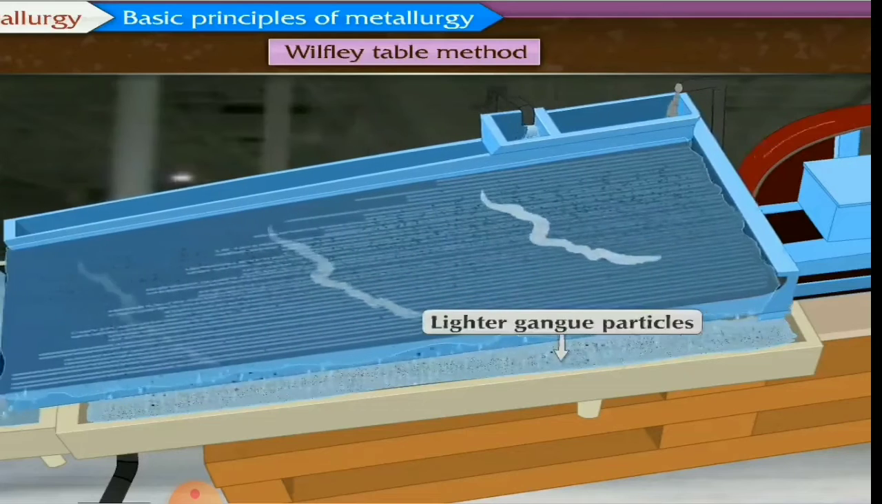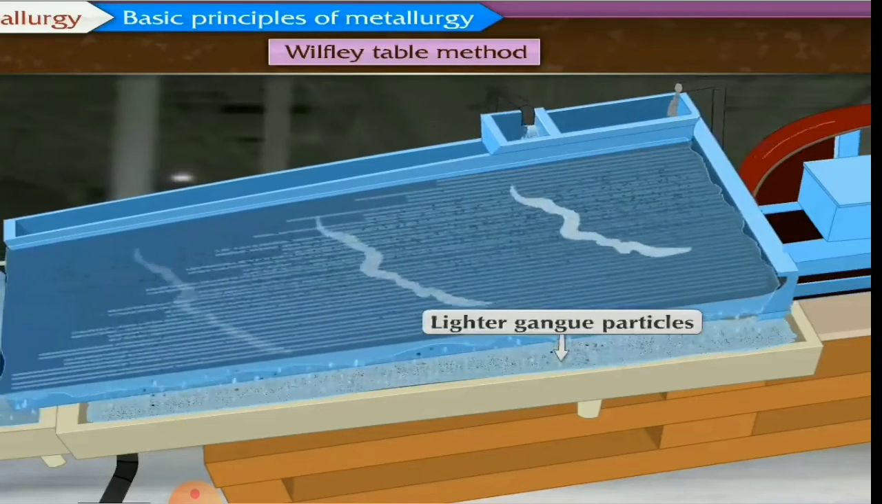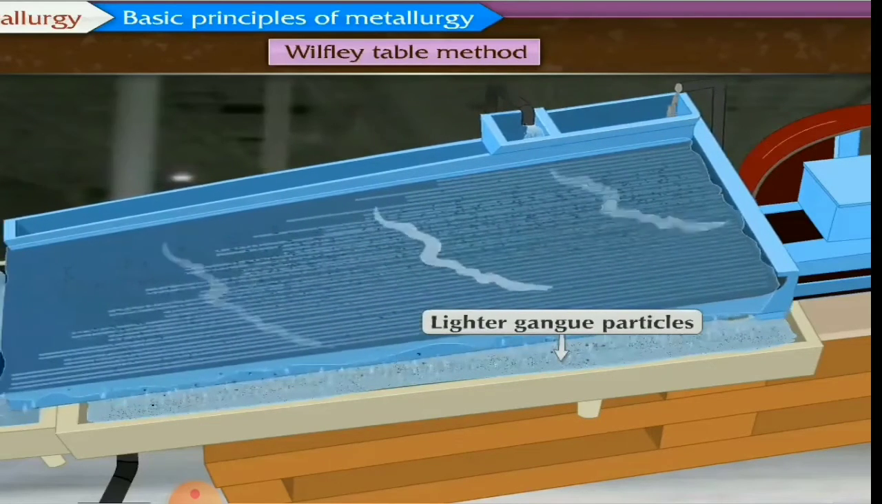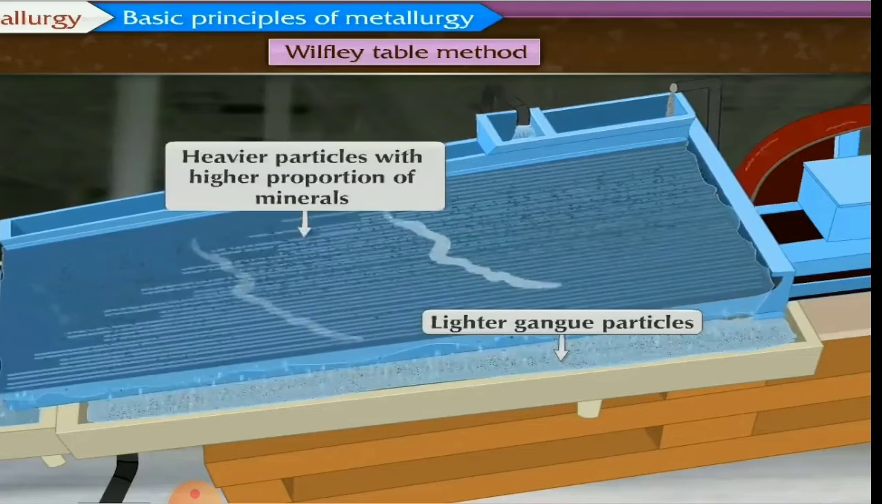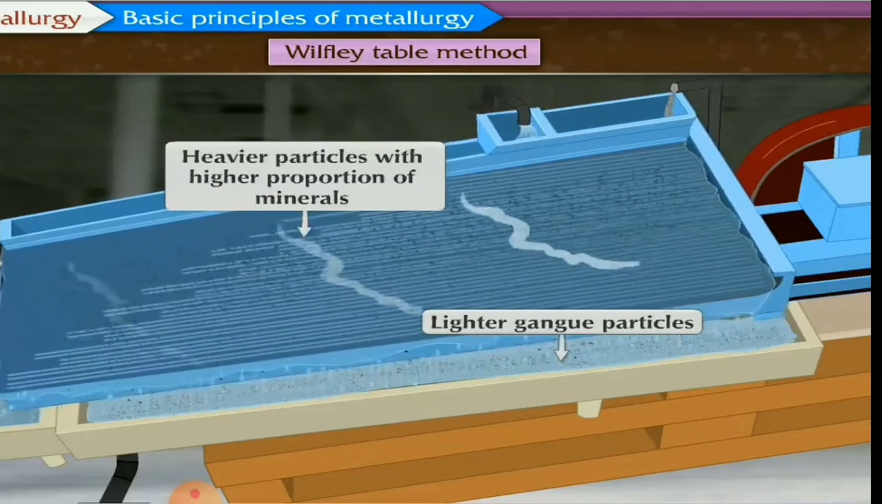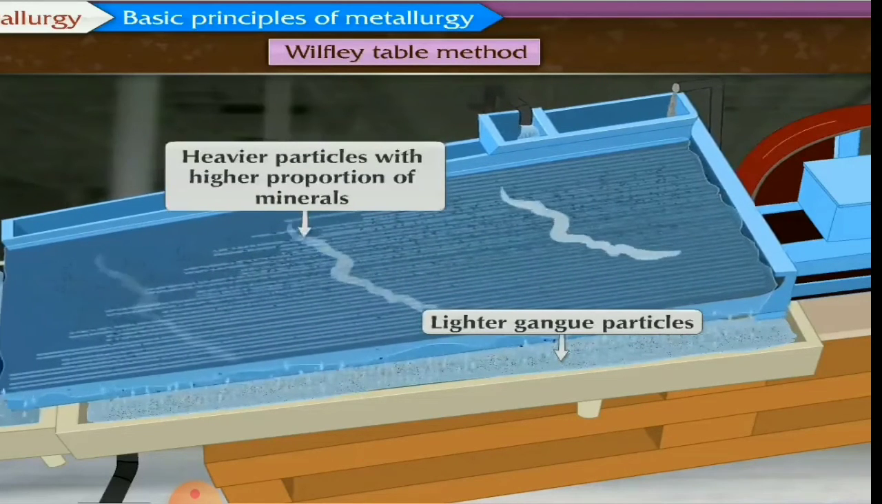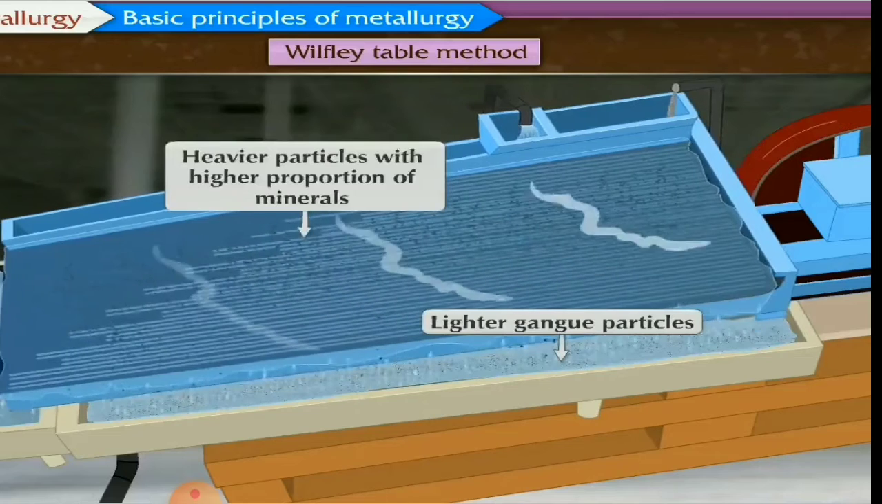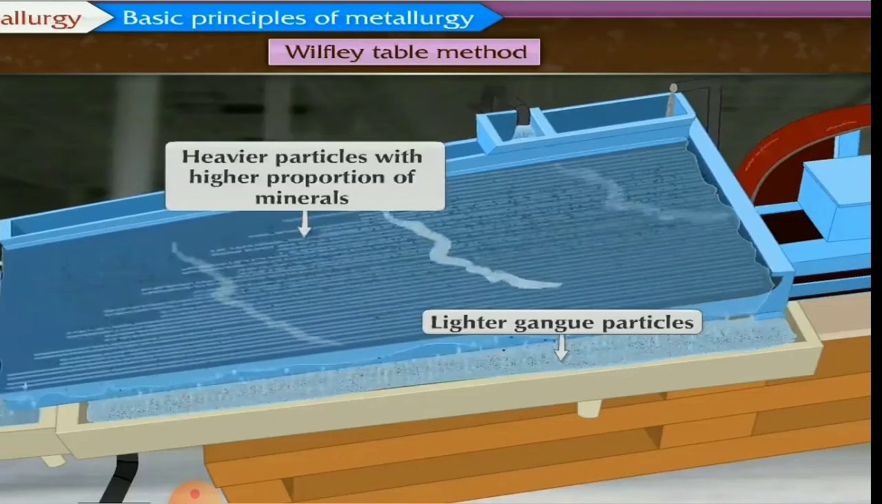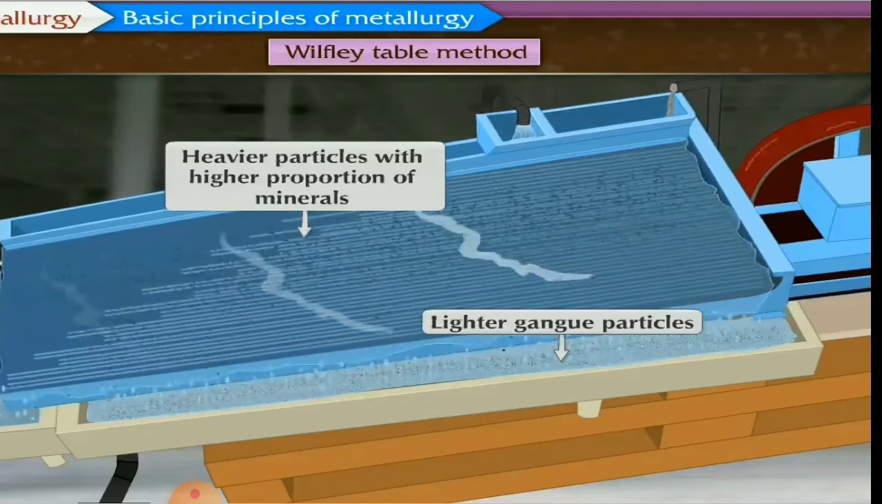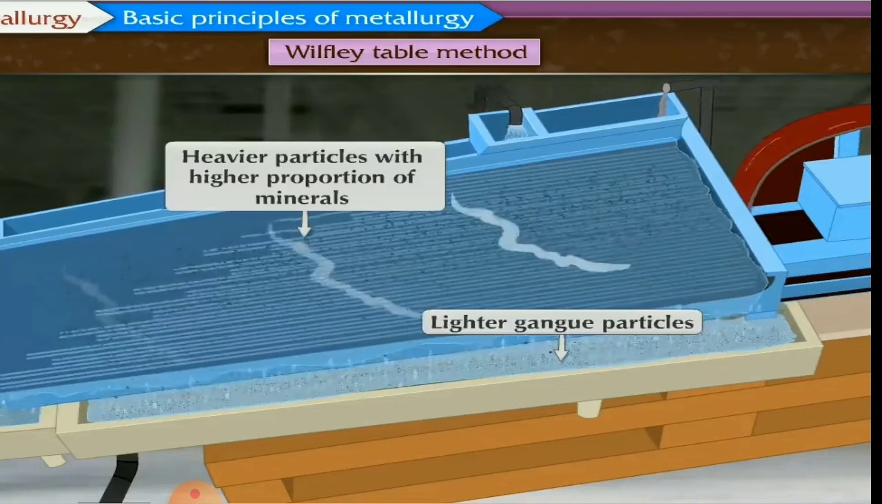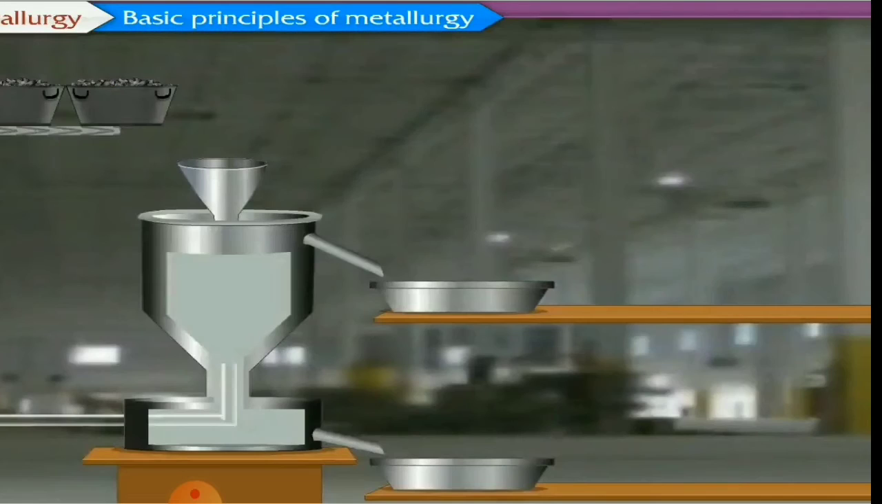Here what happens? The lighter gangue particles settle down, they come down from that inclined plane, and the heavier particles remain in higher proportion, and they are being washed or carried away by the water. So water helps the heavier and lighter particles to get separated out.